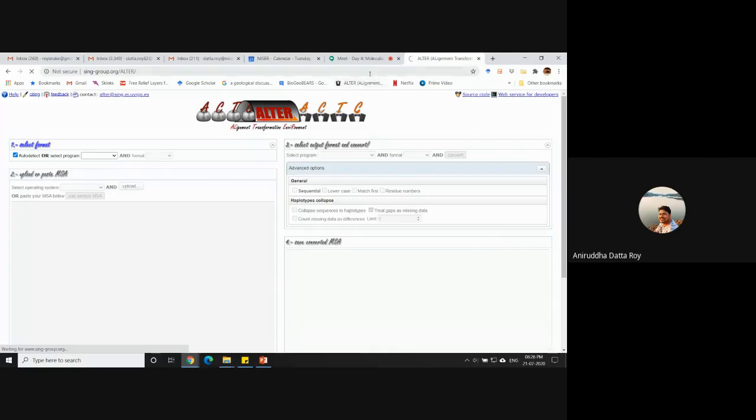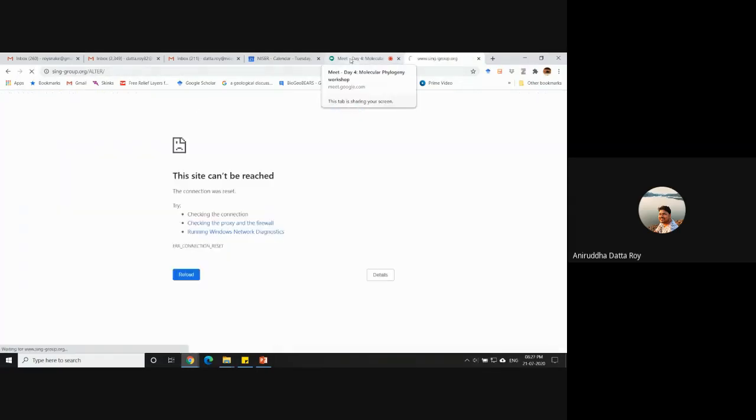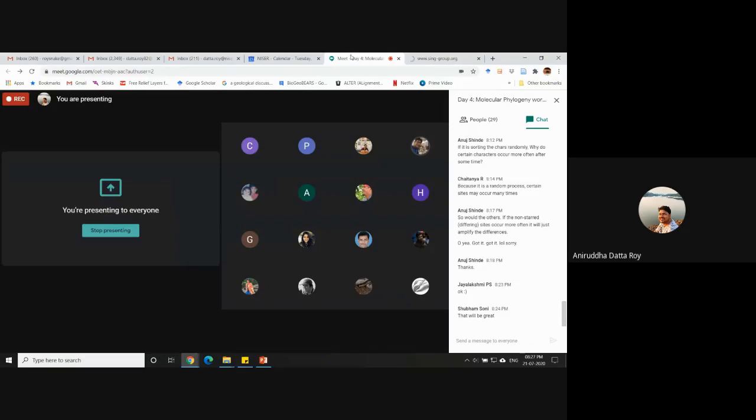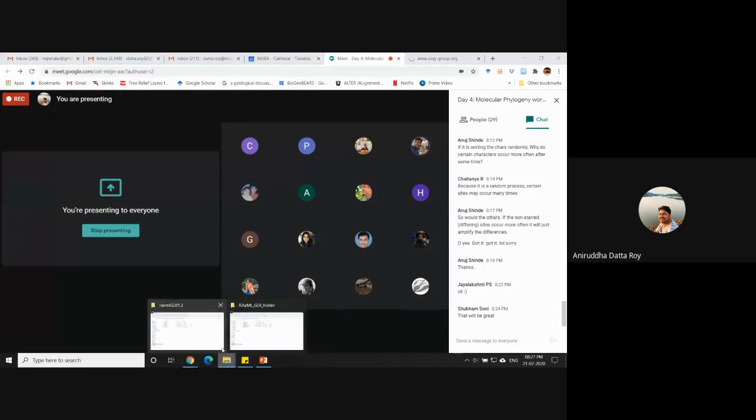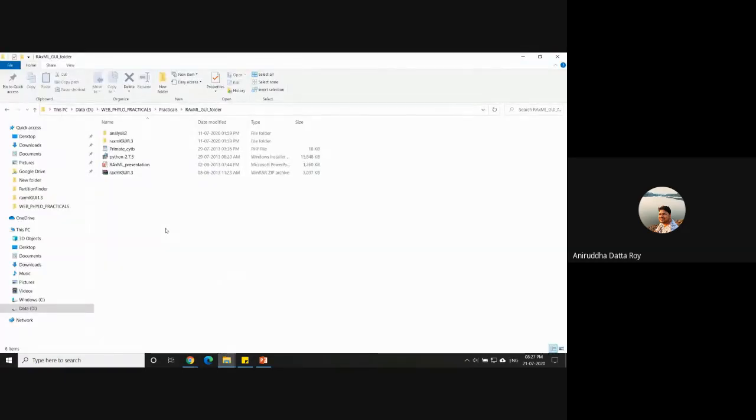Seems like around this time the server is always down with Alter. Okay. Yeah. Don't convert your files at 8:30 at night. That's the moral of the story. So much for that.